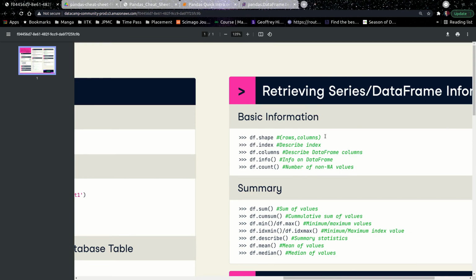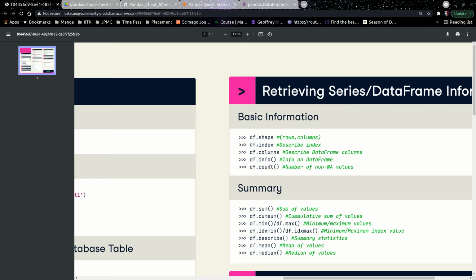Now, a very important thing to understand here is that when you get a data frame, one of the ways to understand the data is to go through the CSV file, like I'm currently doing with you. The other way is to use the functions that they have. So you can use df.shape. df.shape gives you how many rows and how many columns are present. df.index tells you if there is some kind of index missing, or what kind of index they have. Usually you'll see the indexes just as numbers, right?